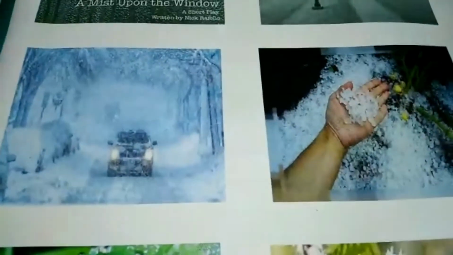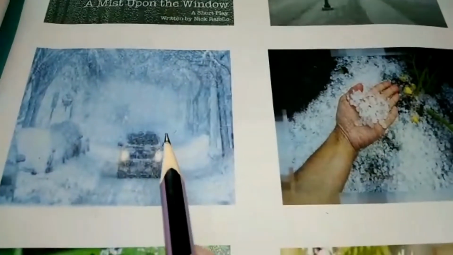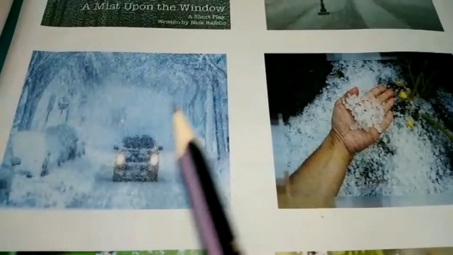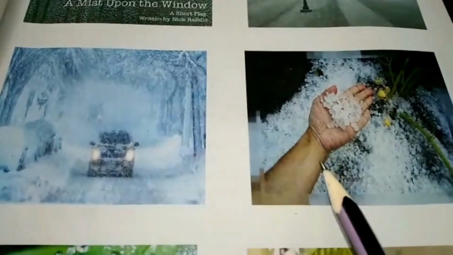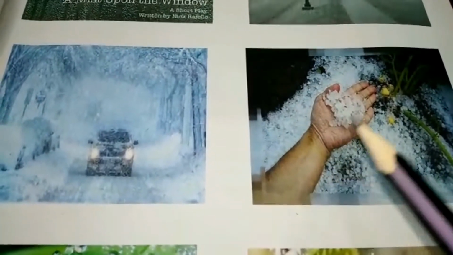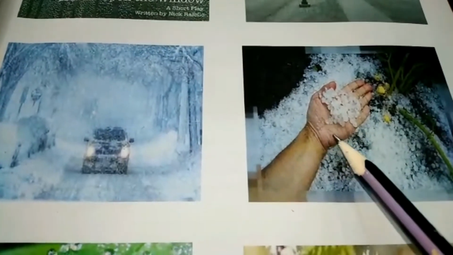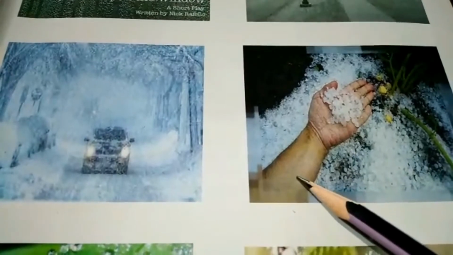Basically, when water vapors convert into soft ice crystals, then they form snow. But when these vapors convert into hard crystals due to the change of the temperature, then the hails are formed.